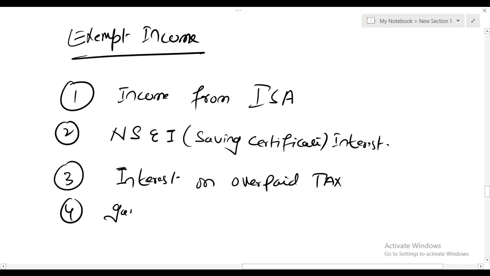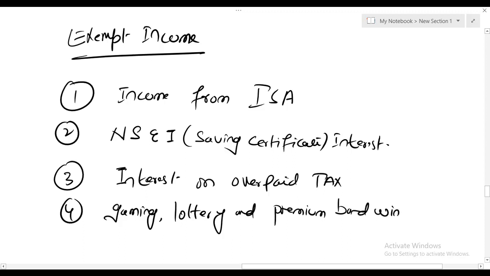Another is gaming, lottery, and prize bond winnings.